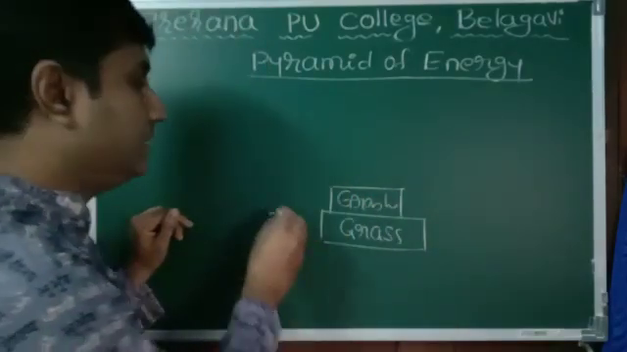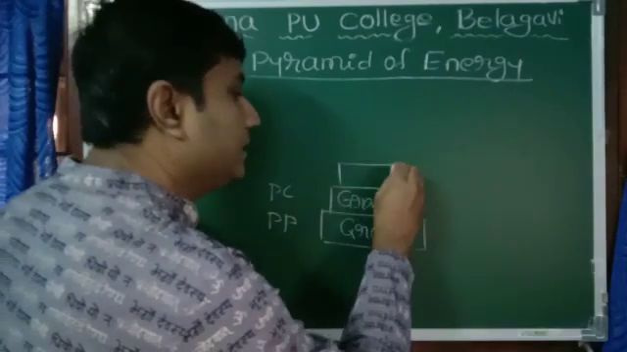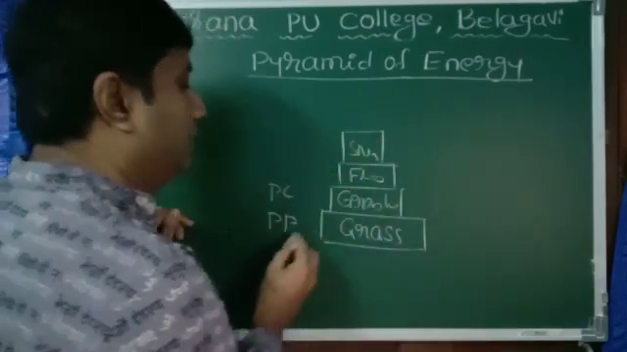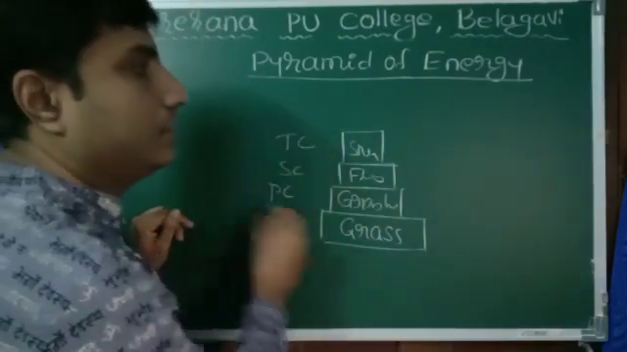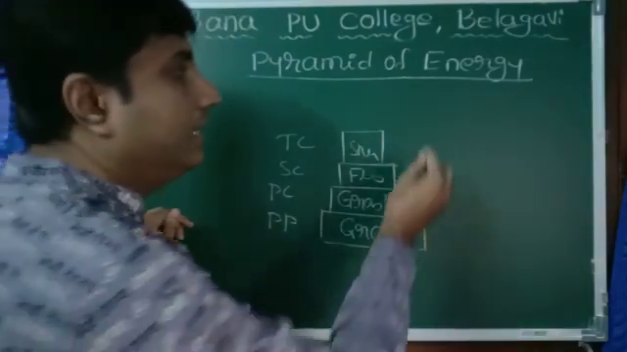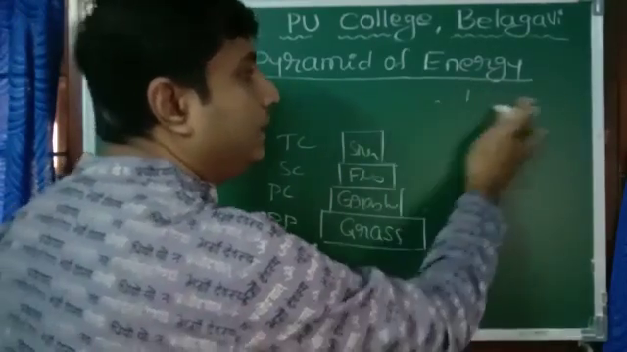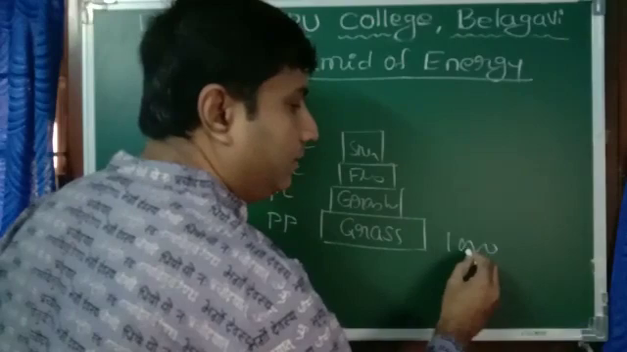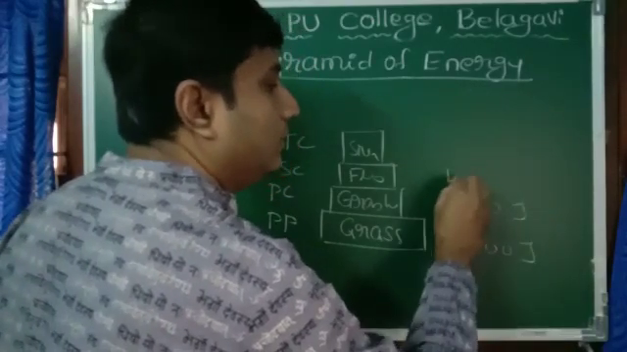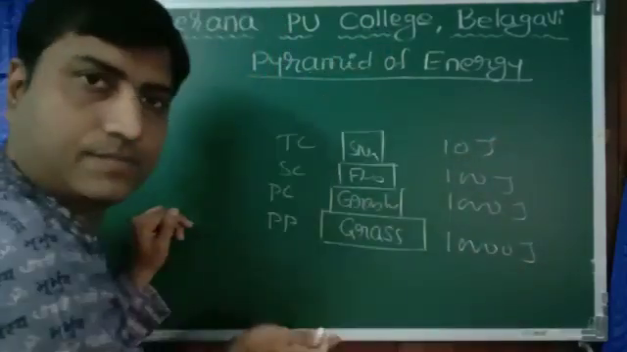Then the next is grasshoppers, where the energy decreases. The primary consumer, grasshopper, is eaten by frog, and again the amount of energy decreases. Frog is eaten by snake, so these are the secondary and tertiary consumers. Energy is measured in terms of calorie or joule. If I start from here with 10,000 joule, then here 1000 joule, 100 joule, 10 joule. This is only to show how it decreases.